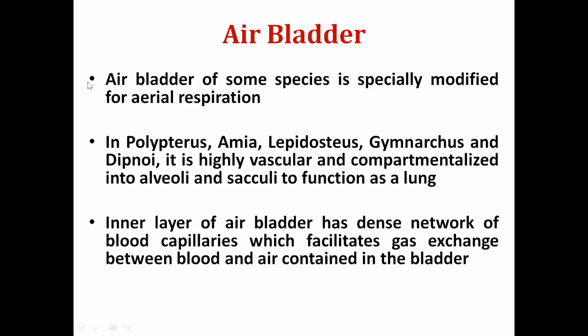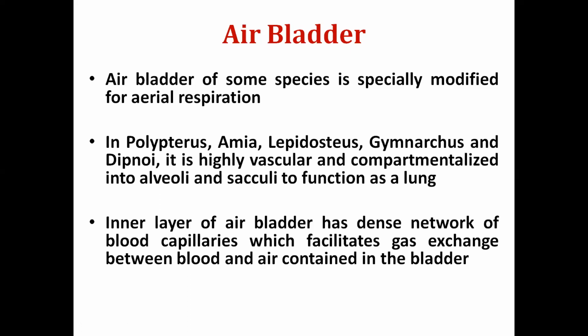So these are some of the fishes like Polypterus, Amia, Lepisosteus, then Gymnarchus and Dipnoi. Majority of the fishes in this group are basically primitive fishes, and some are Sarcopterygian fishes. These are the fishes which have modified their air bladder into a respiratory organ, with very close similarity in structure and function to vertebrate lungs.